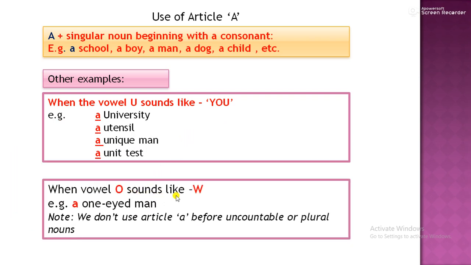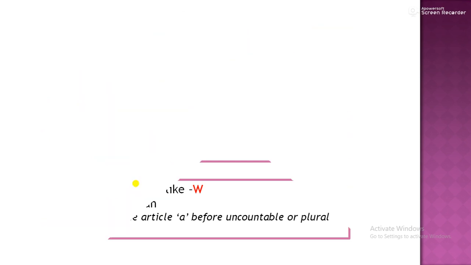When the vowel O sounds like W, means V sound. So, a one-eyed man. If we look at the pronunciation, the sound is not starting from O. If it started from O, it would be something else. So it is "one", and we know the spelling is O-N-E, one.